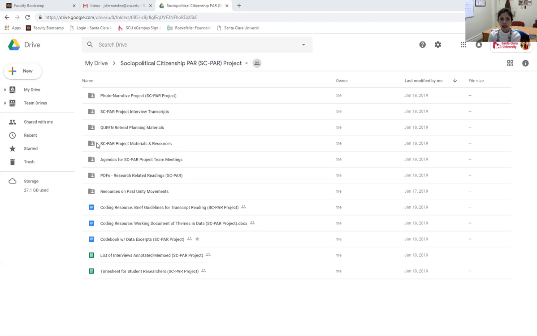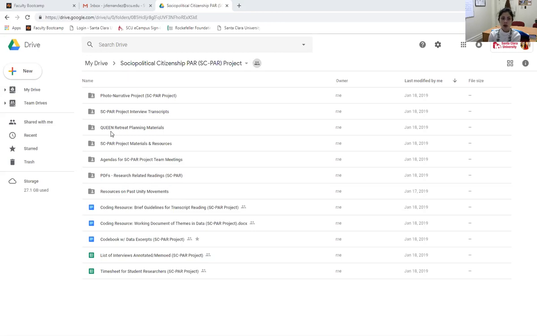The next folder contains project materials and resources. This next folder contains agendas from our research project meetings. There's a folder that contains a lot of resources and articles related to this research, from Black feminist theory and Black feminist thought, to student activism, to intersectionality, and other related topics. There's also a folder that contains resources for documenting past Unity movements here on campus.